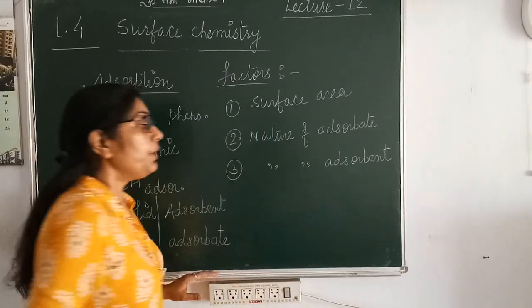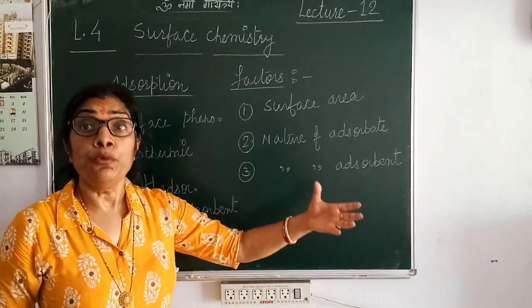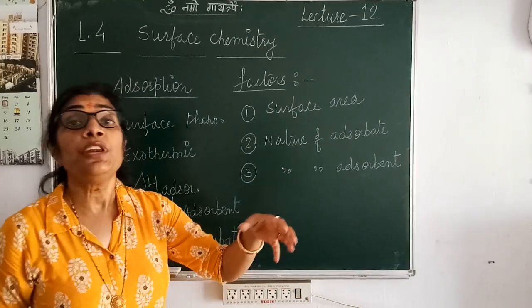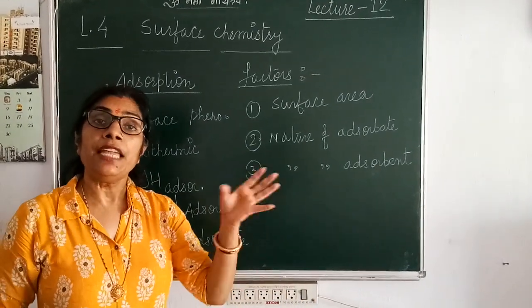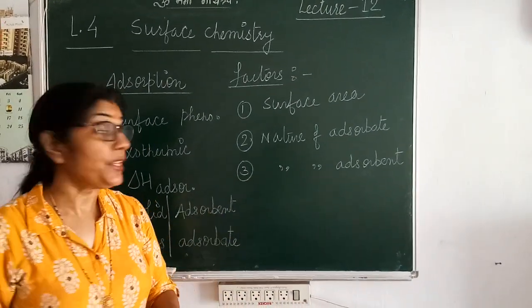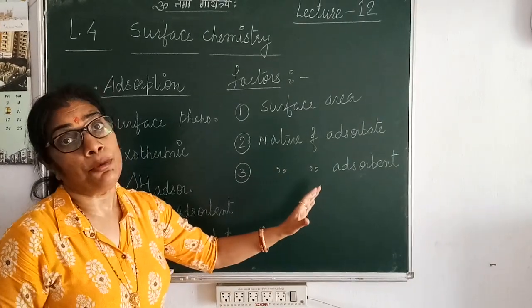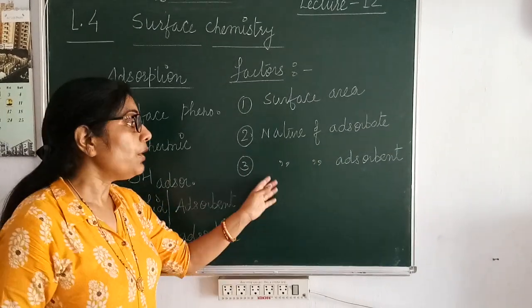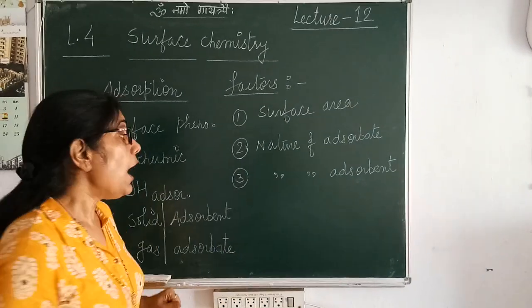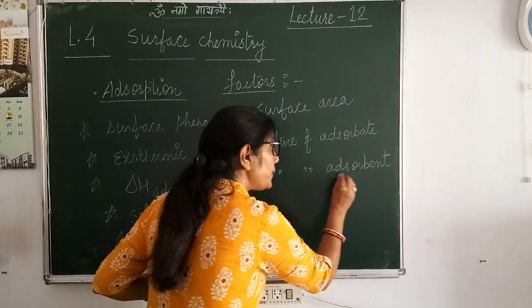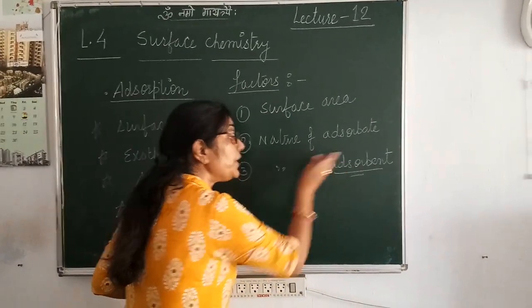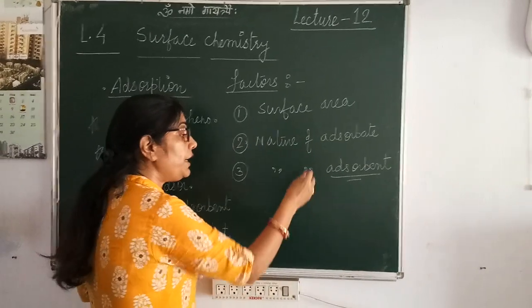Adsorbents like alumina, clay, fuller's earth, metals like nickel, platinum, palladium, etc. are very good adsorbents. Charcoal even, because they have large surface area. How can we increase the efficiency of adsorbent? How can it be enhanced?